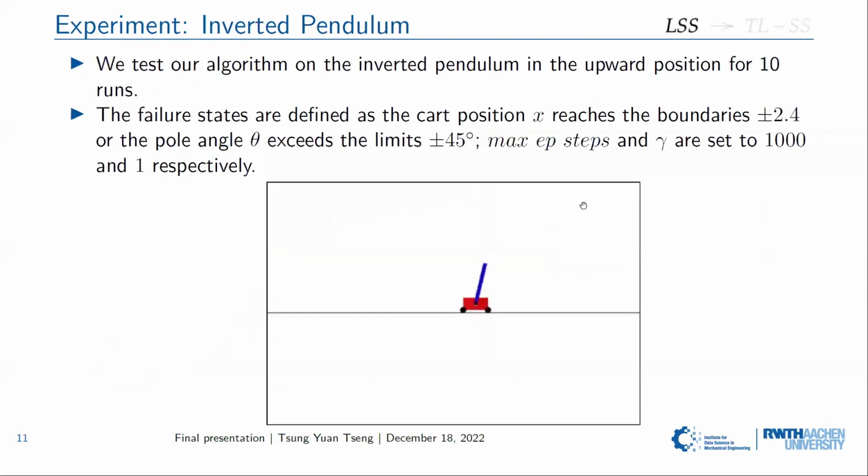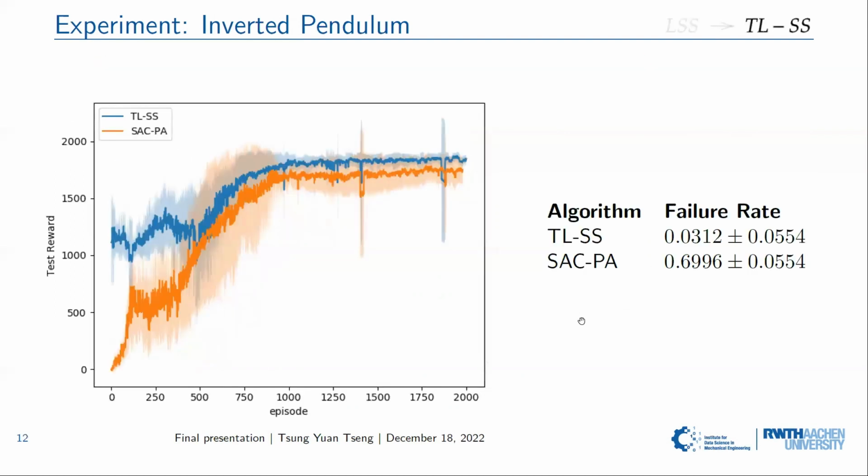and achieves a similar learning outcome compared to learning from scratch. We also test our algorithm on a higher dimensional dynamical system, the inverted pendulum. In the first stage, we also define the viable set. In the second stage, we achieve a much lower failure rate compared to learning from scratch. It is a really huge improvement. And you can see the blue curve, our method also learns faster, and the learning outcome even outperforms the method learning from scratch.